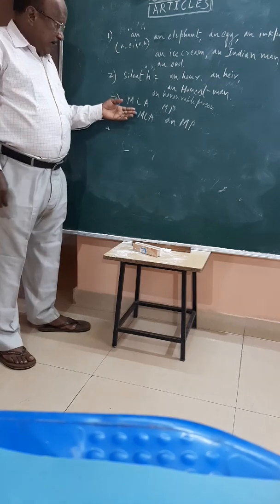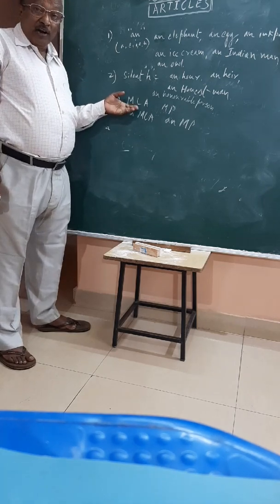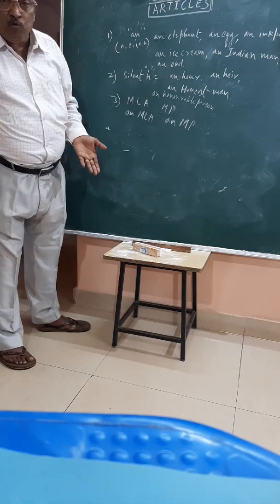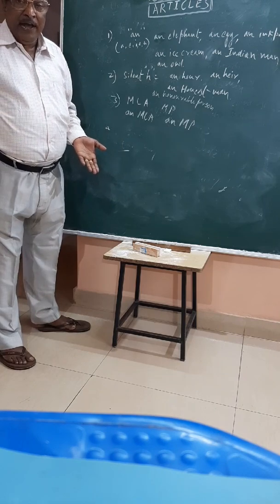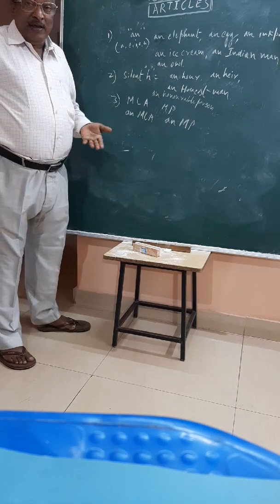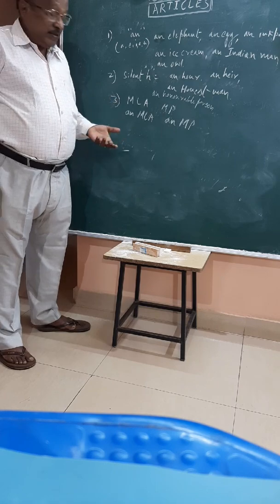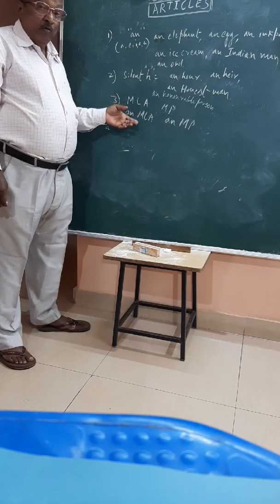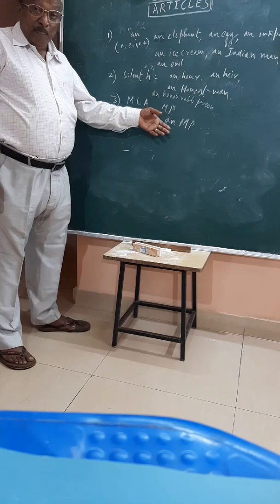Then you will understand. MLA starts with a vowel sound, the letter A sound comes. So an MLA. An MP, he is an MP, you have to say.